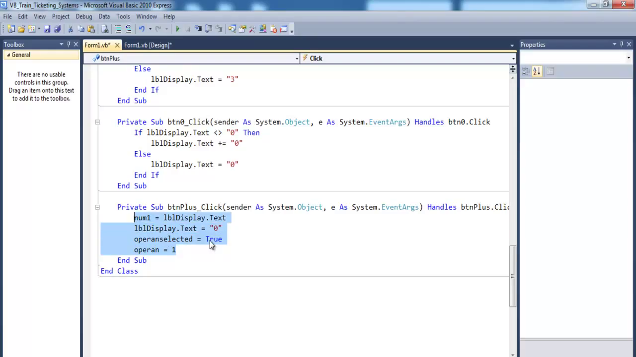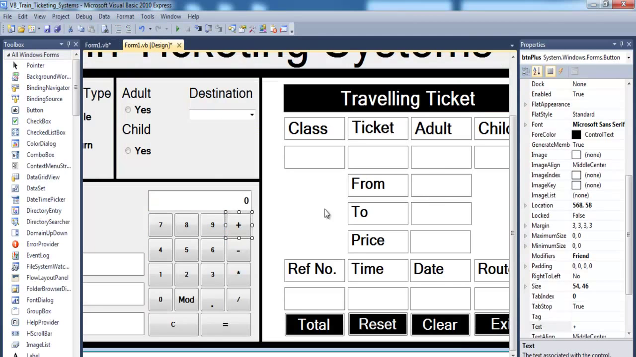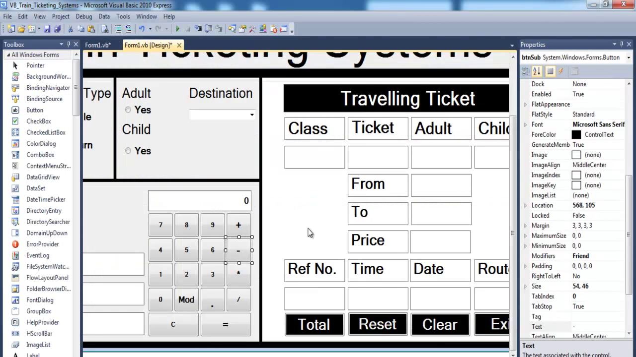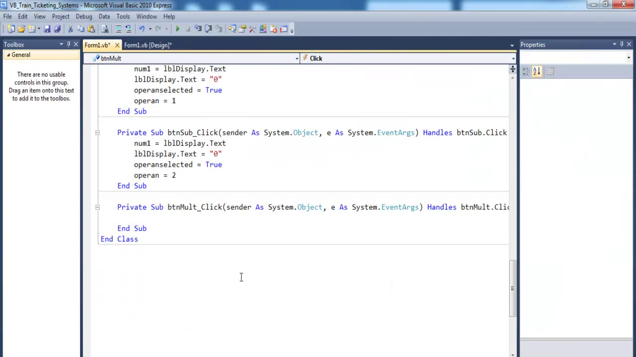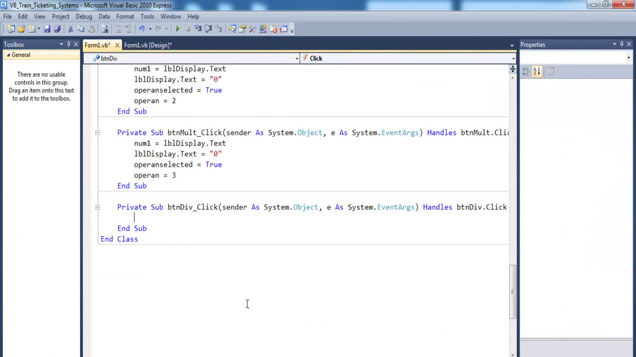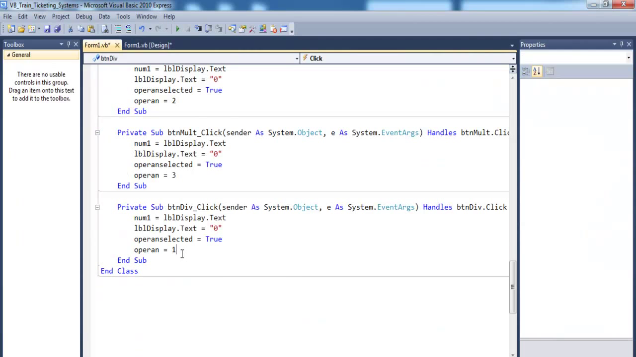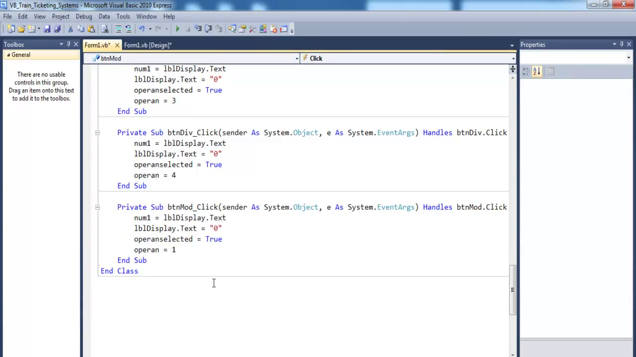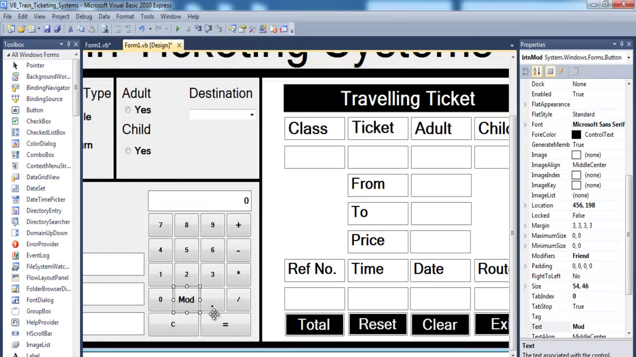So let's just copy this across, come here, double click on minus or subtraction equals 2, and multiplication equals 3. Then let's go for division. Division will be equals 4, and mode, let's change mode to 5. Okay, so those are the numbers I make reference to when I'm coding my equals.